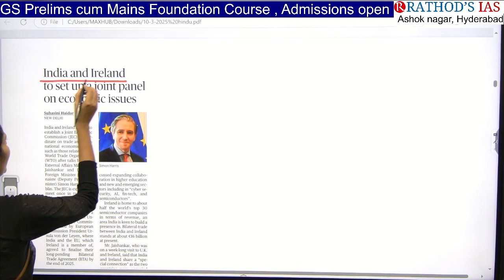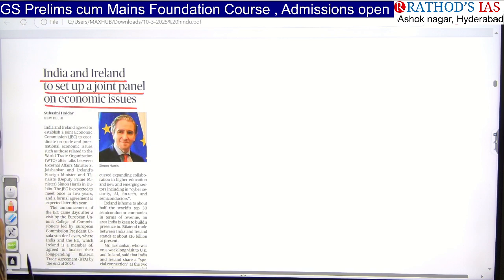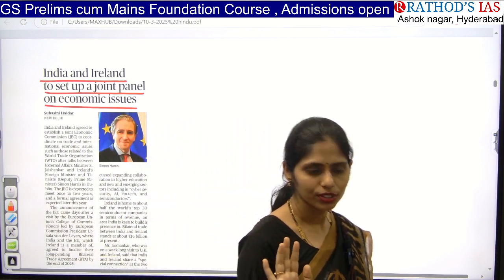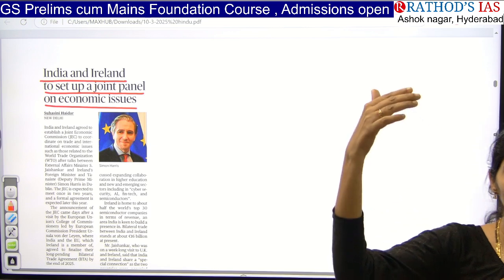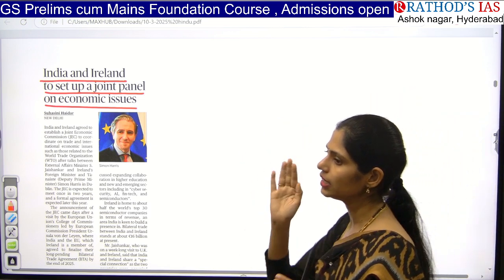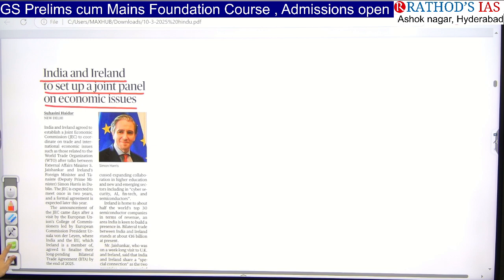India and Ireland to set up a joint panel on economic issues. So here, whenever you are seeing any country in news, that is, it should not be in the world page. If you see any kind of articles in news page, you have to see those topics.